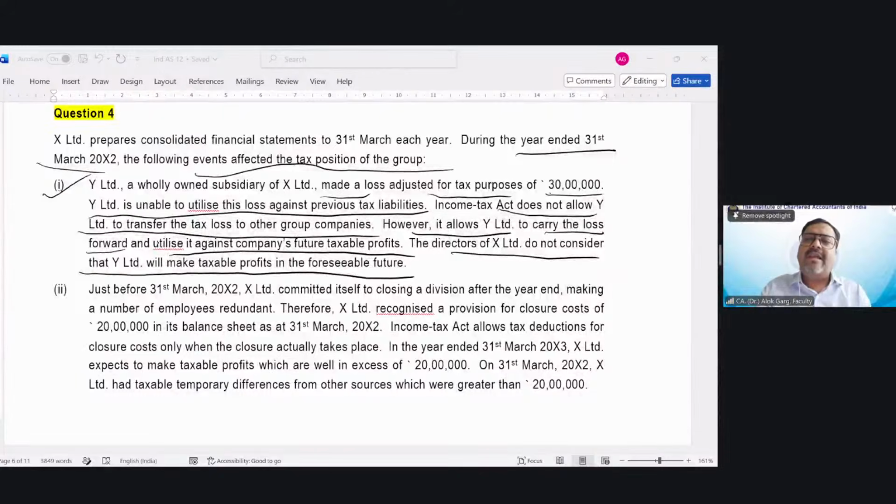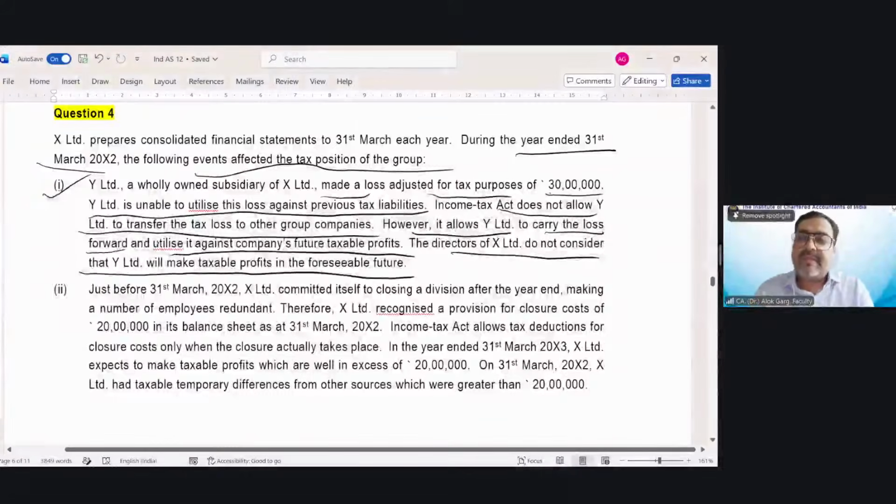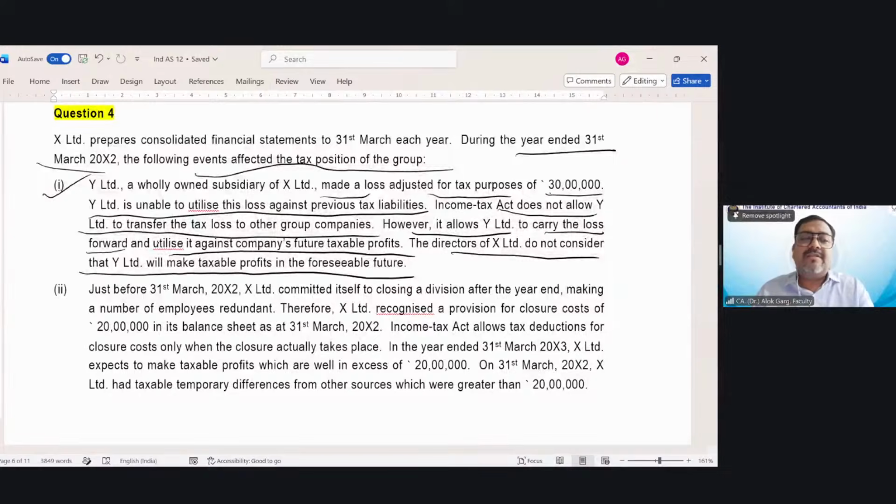Friends, this is a question of tax losses, and whenever there are carry forward unused tax losses, a deferred tax asset can be created on these unused tax losses to the extent it is probable that it will be recovered by future taxable profit. So your deferred tax asset in case of unused tax losses will be recognized only to the extent it is probable that taxable profit will arise in future. In this case, the directors are not expecting taxable profit in future.